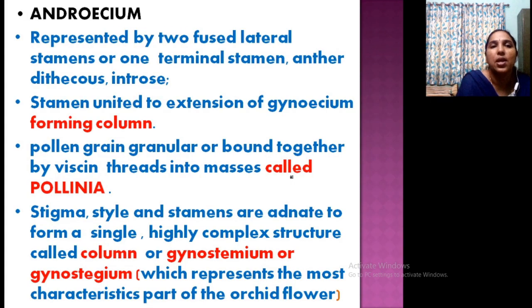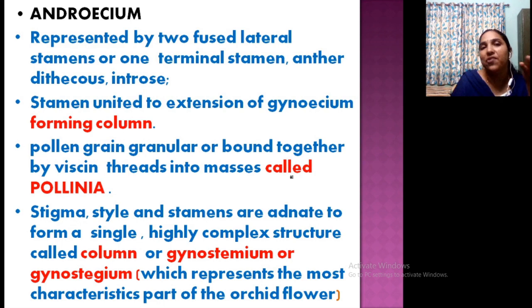Clear? Now, about the androecium. The androecium is actually represented by 2 fused lateral stamens. Clear? 2 fused lateral stamens or 1 terminal stamen. So actually it is 6. All others are staminodes, that is, sterile ones. But only one is functional, or in some cases only 2 are functional. That is the stamen. Clear?